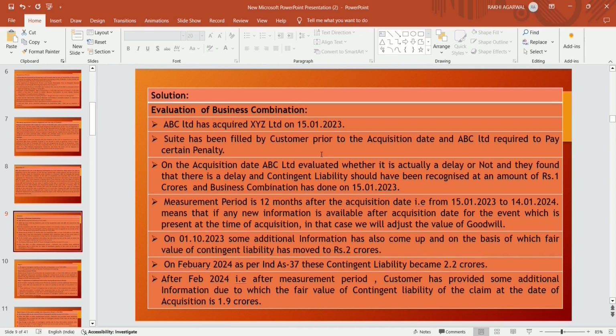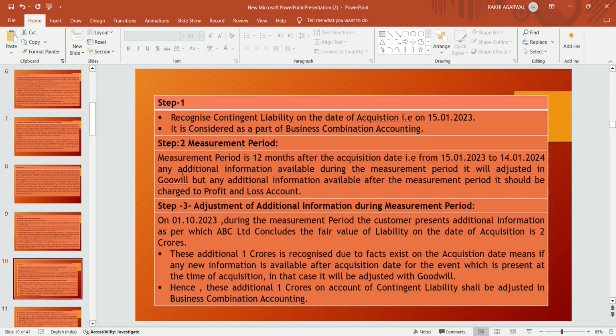On 1st October 2023, some additional information came up, on the basis of which the fair value of the contingent liability has moved to 2 crores. On February 2024, as per Ind AS 37, this contingent liability becomes 2.2 crores. After February 2024, that is after the measurement period, the customer has provided some additional information due to which the fair value of the contingent liability of the claim at the date of acquisition is 1.9.